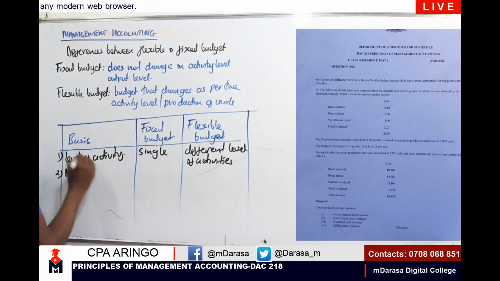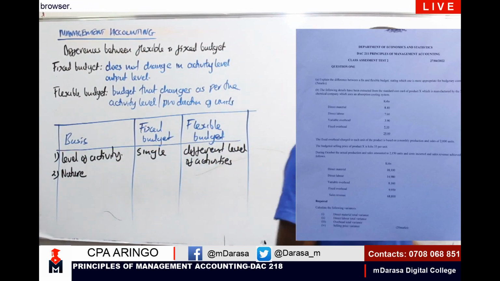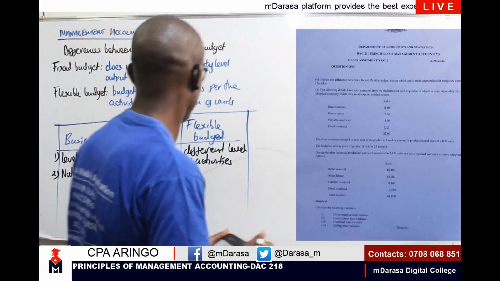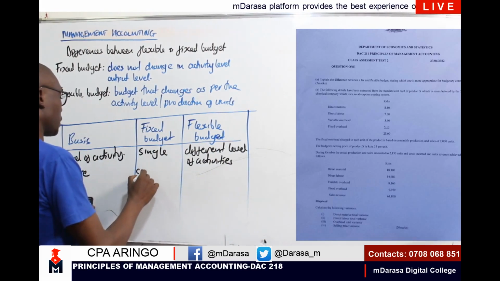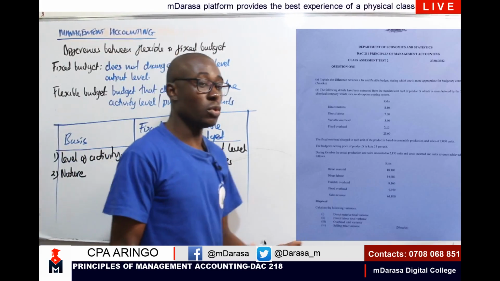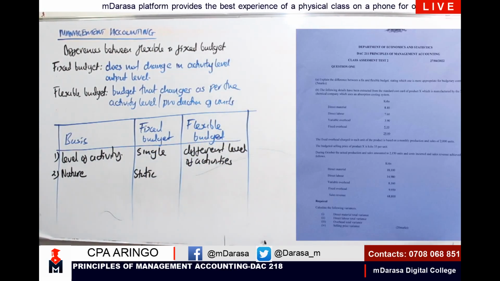In terms of nature, you'll find that a fixed budget is static in nature, assuming business conditions will remain the same. Static in nature, assuming that the business activities will tend to remain the same. It assumes that business activity will not change.